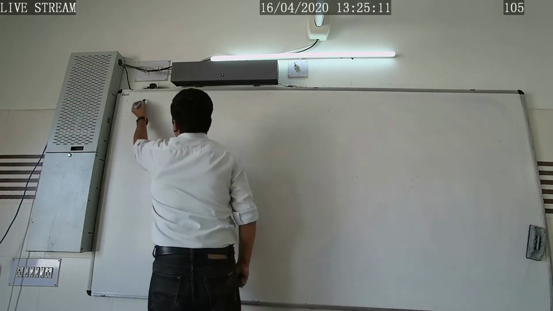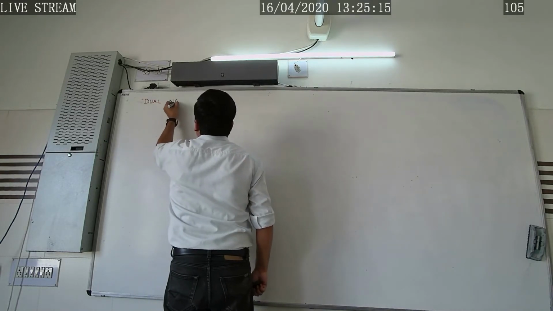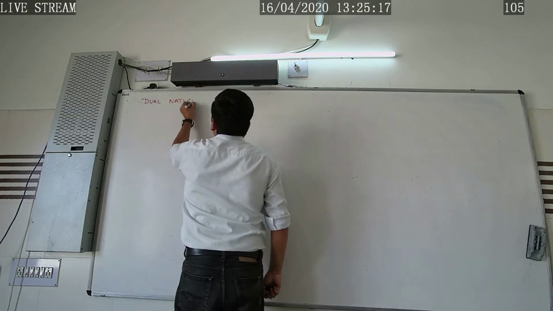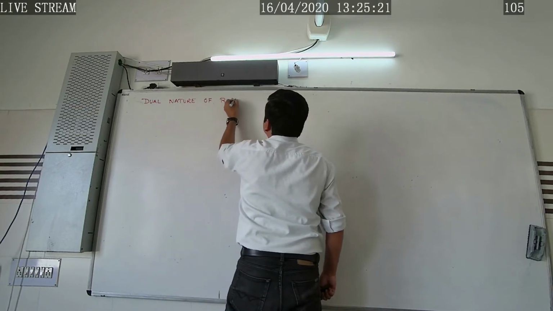Let's study about this dual nature of radiation. How can we explain this?